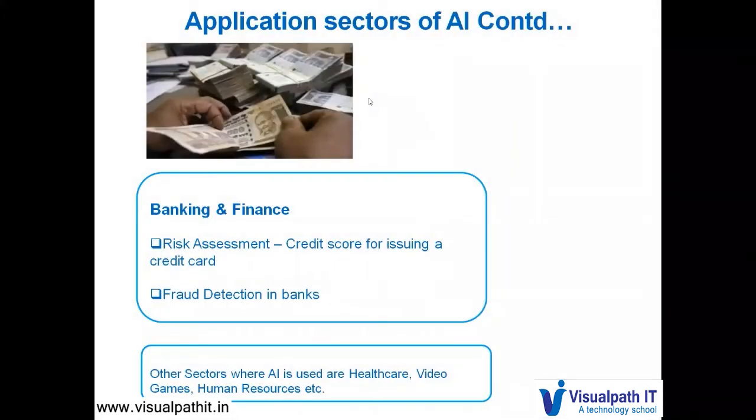Now let us look at the application of AI in the banking and finance sector. Banks can use AI for risk assessment before issuing a credit card. It can also use AI for fraud detection. For risk assessment, machine learning algorithms can be more useful, enabling lenders to dynamically include additional sources such as current wealth, property ownership, insurance claims, social network profile, and other personal indicators, thereby creating a more holistic profile of the borrower. This profile can be checked before issuing a credit card.